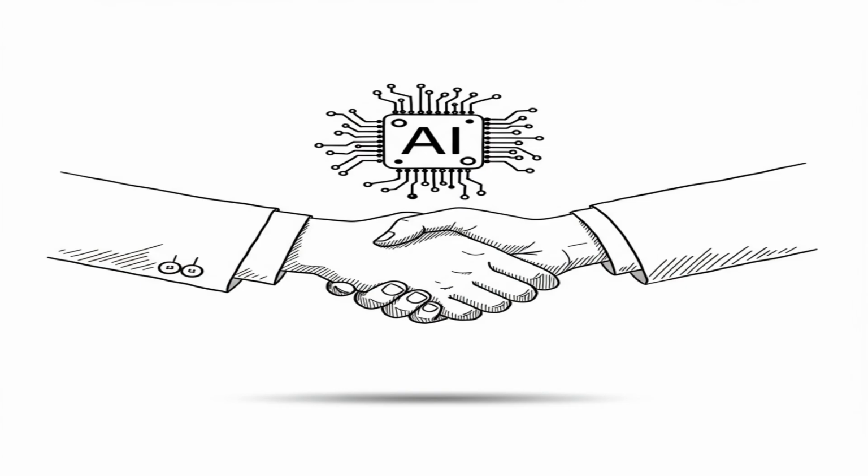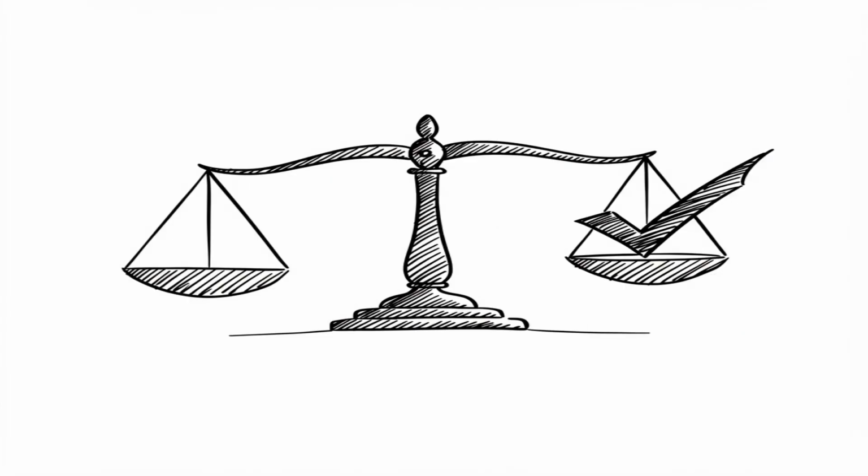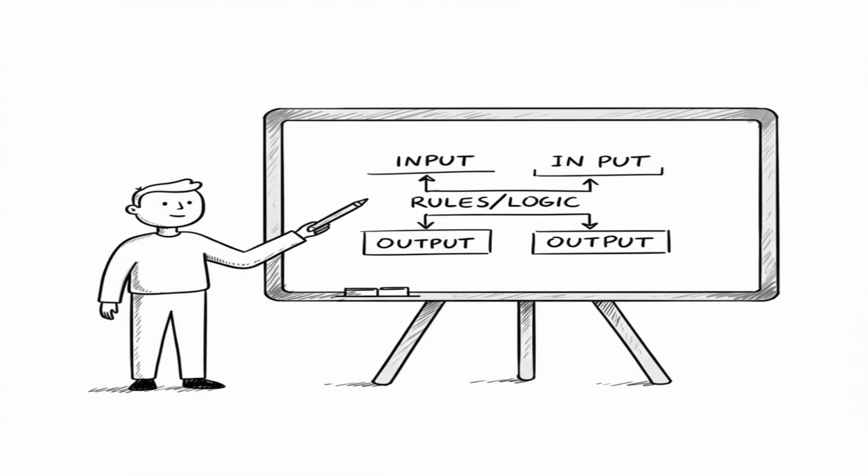XAI also helps developers identify and fix errors, biases, and vulnerabilities in their models. It helps us ensure fairness and ethical decision-making, which is paramount in critical applications. Some AI models are inherently interpretable, like simple decision trees or rule-based systems, where the logic is clear. But for complex black box models, XAI aims to provide an explanation without necessarily simplifying the original model itself.